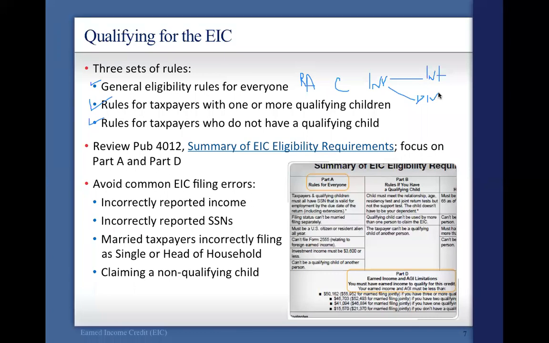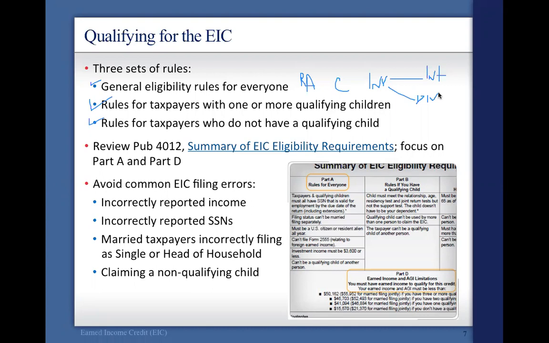You need to be at least 25 but under age 65, and remember that the earned income credit rules still apply. You can't be a dependent of somebody. You must live in the US for more than half the year, and you can't be a qualifying child of another person.